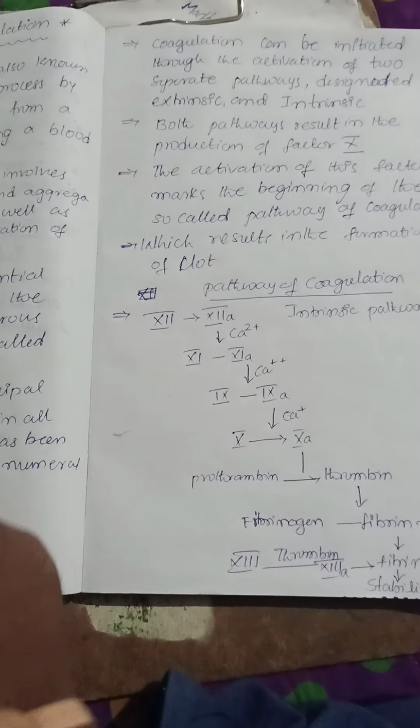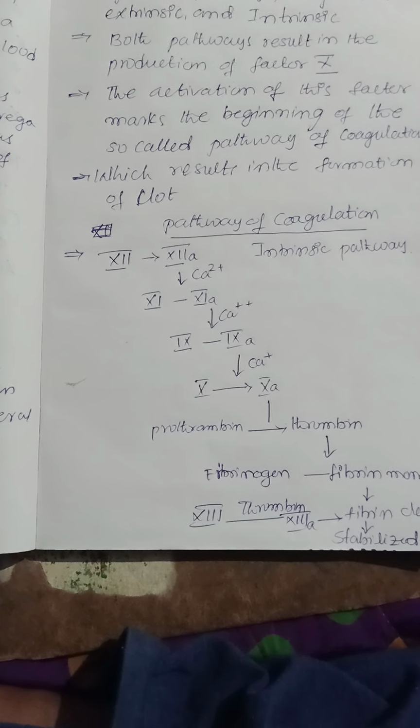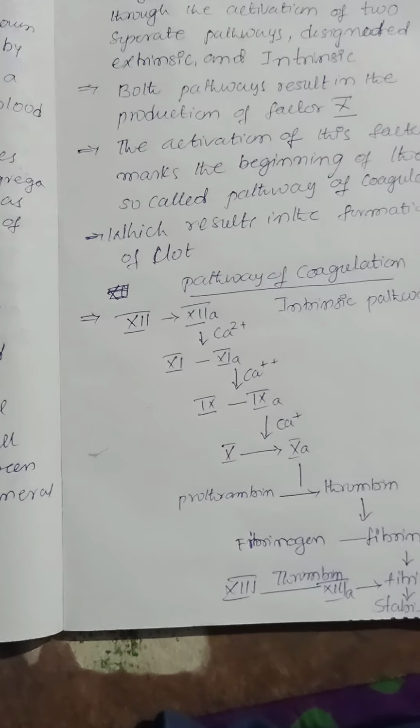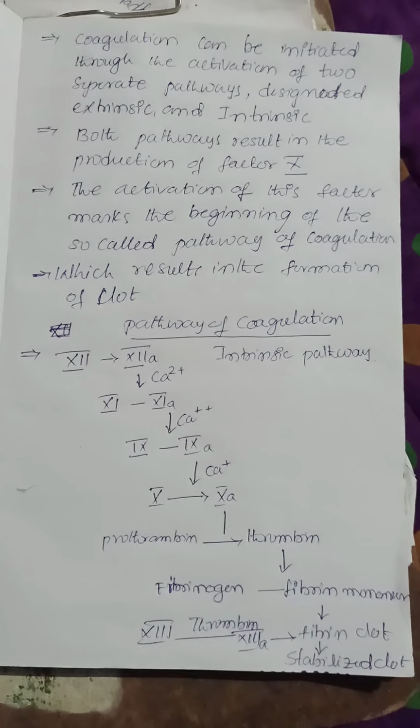Calcium ions are required to activate the factors. Calcium is a catalyst.